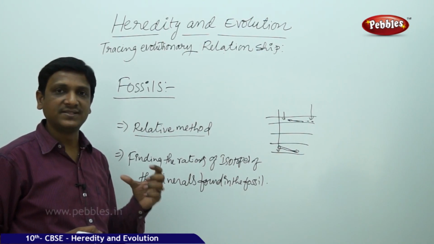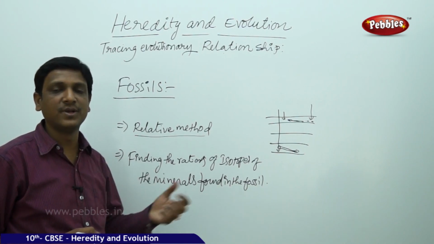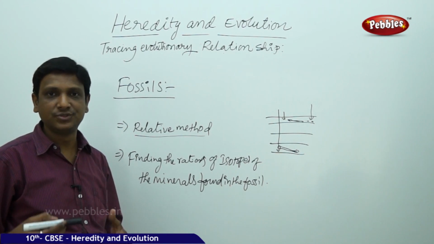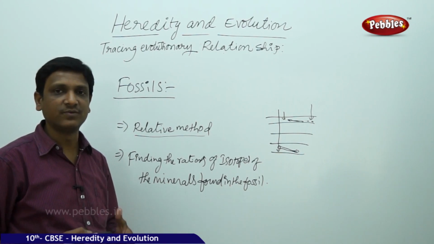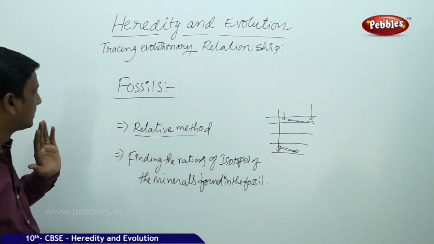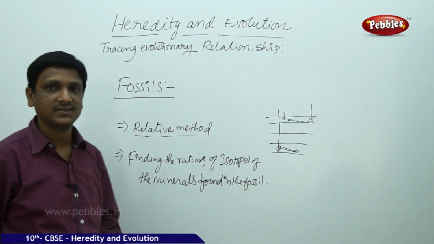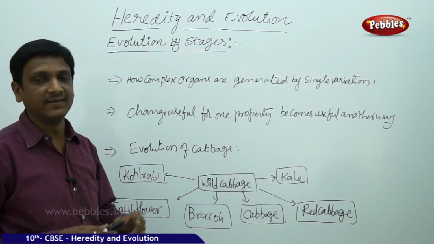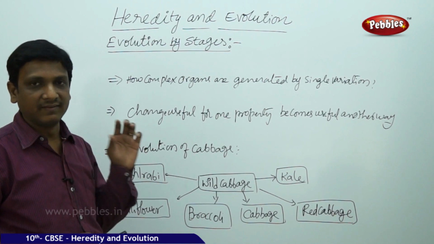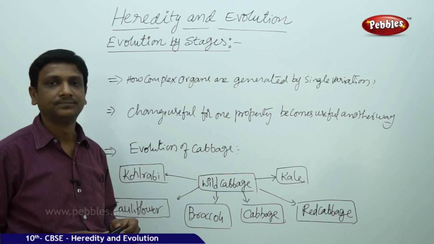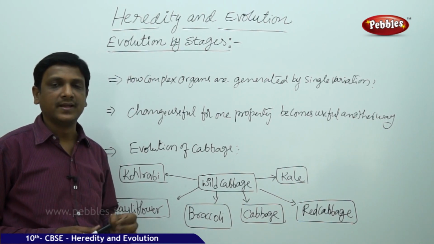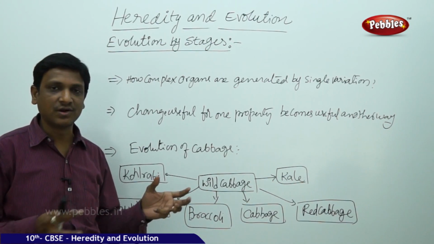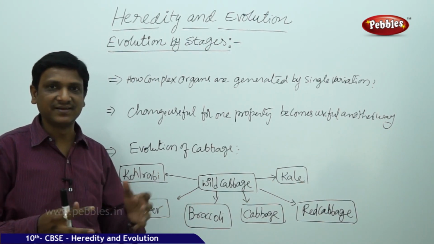Likewise, by studying fossils, we get information about species that do not exist today. So extinct species can be studied by studying fossils. Here we understood how evolution takes place and how to study evolution. Now let us see evolution. It takes place in stages. It is not a single-step process. Drastic changes are not seen in just a single generation.